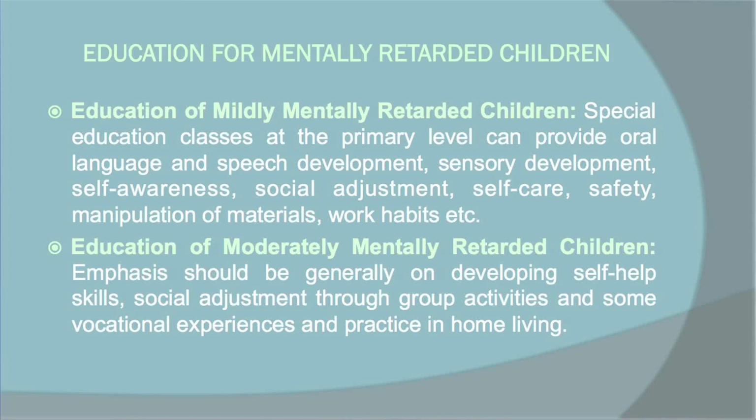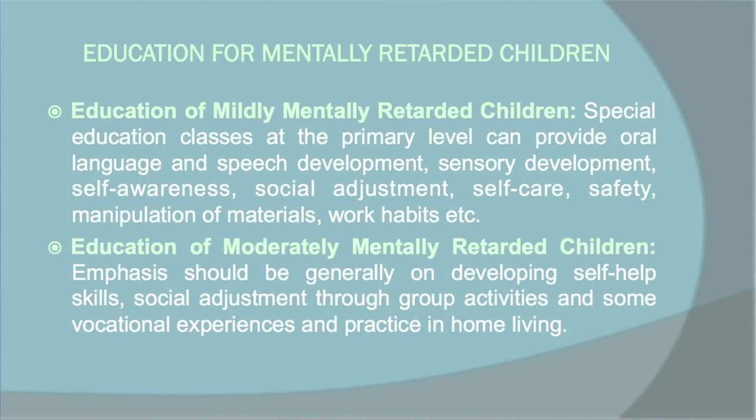At least they can lead the life of a simple person, how a person lives in society. So in that case, how can education help these mentally retarded children? First, the education is also categorized under these four categories: mildly, moderate, severe, and profound. So for mentally retarded children of the mild category, what kind of education can be provided?